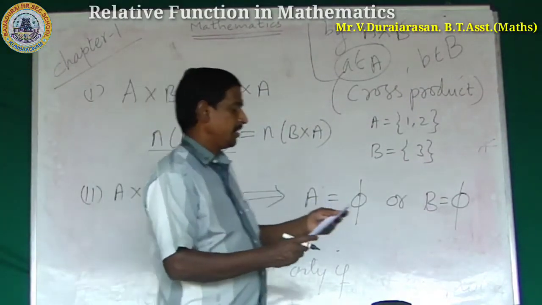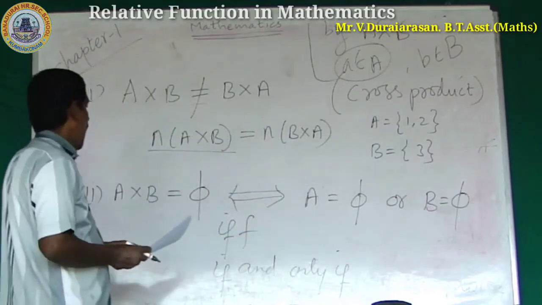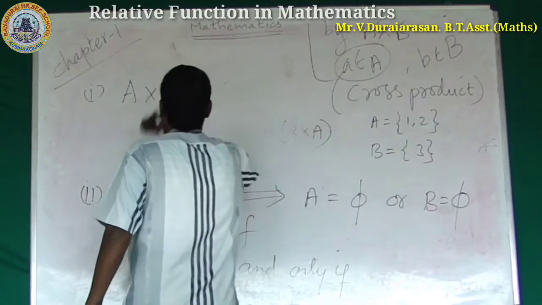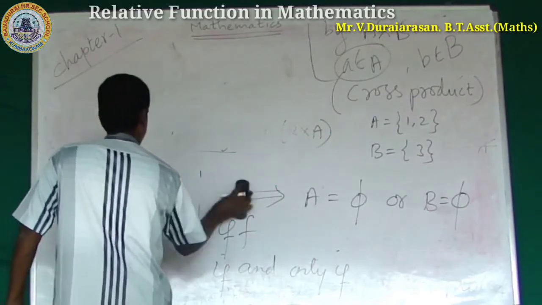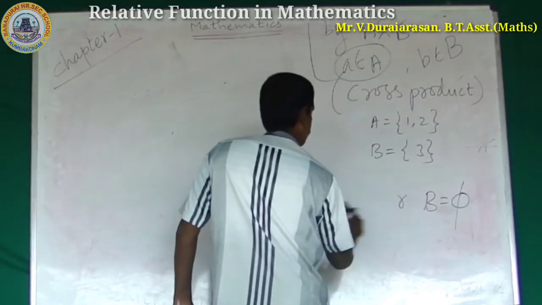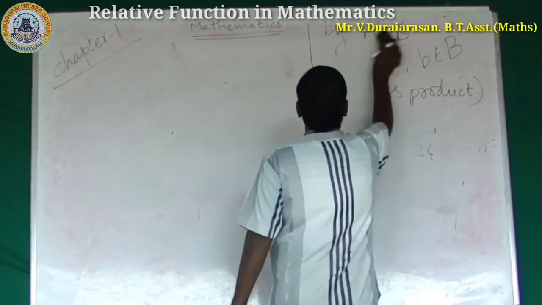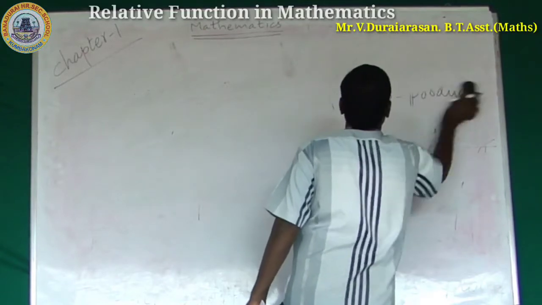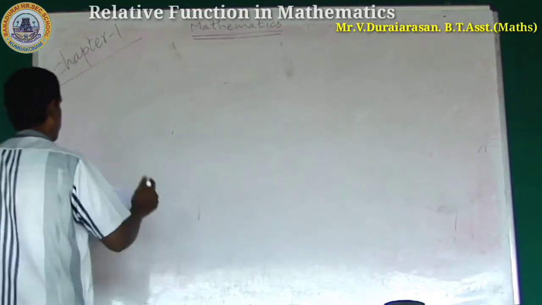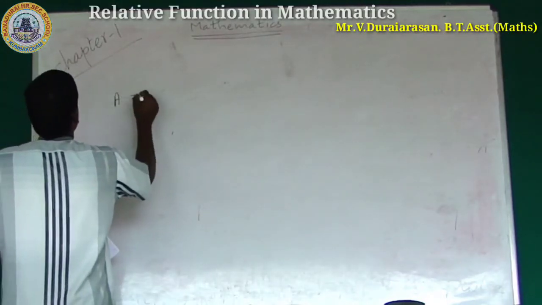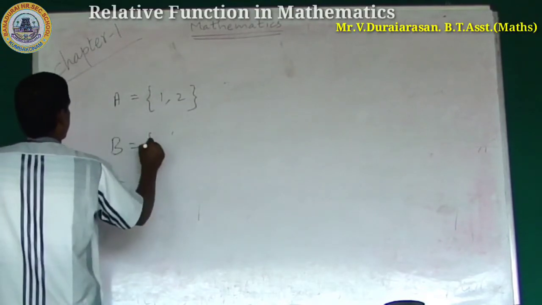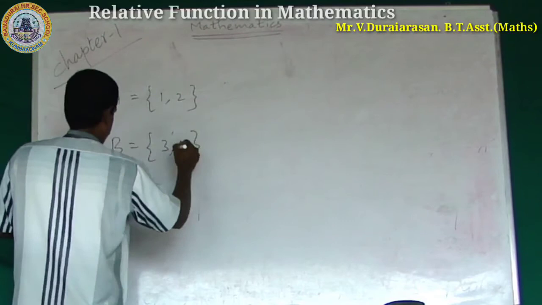Next, we are going to take another set. A is equal to {1, 2}, B is equal to {3, 4}.